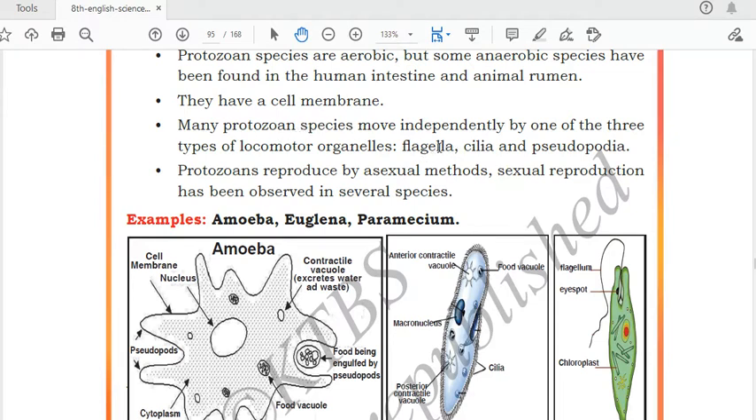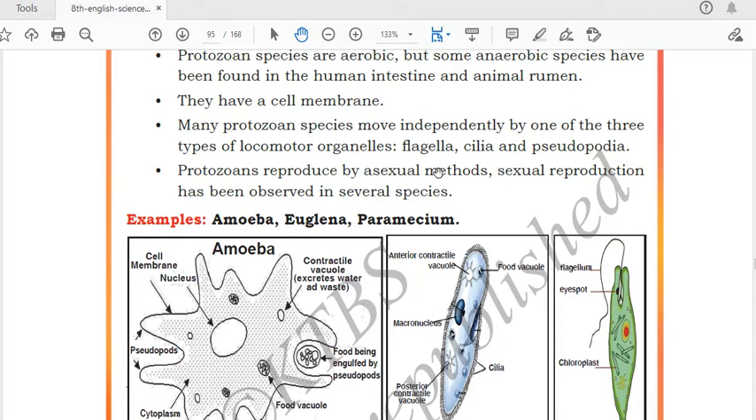They can move with the help of flagella. In some protozoa, cilia are present, and with that also they can move. In some protozoa, pseudopodia are present. The pronunciation of this is pseudopodia; the P is silent over there. So through these locomotory organelles, they can move from one place to another.